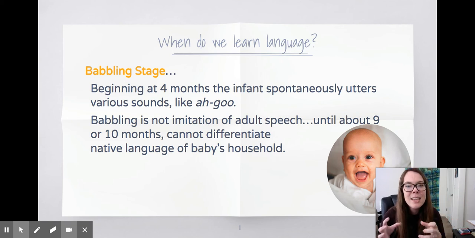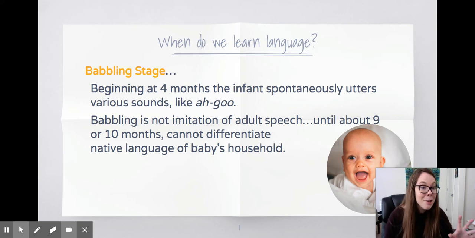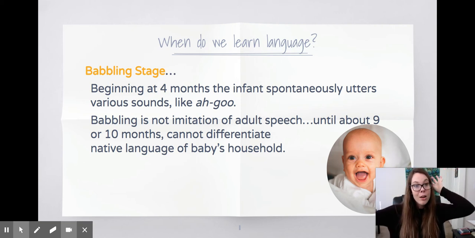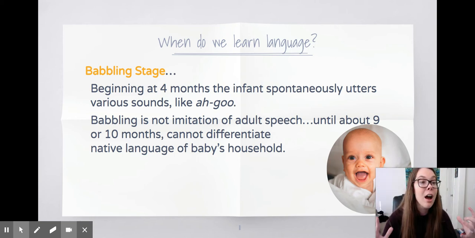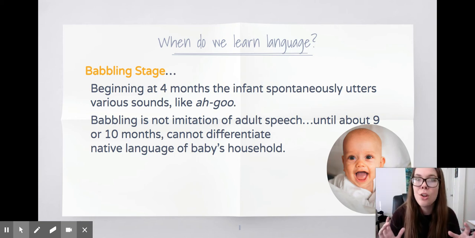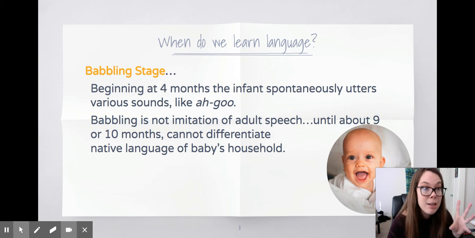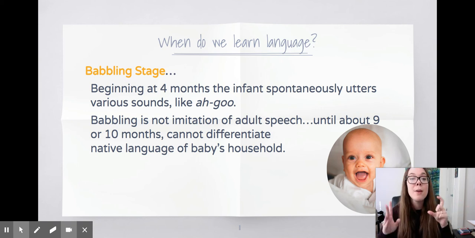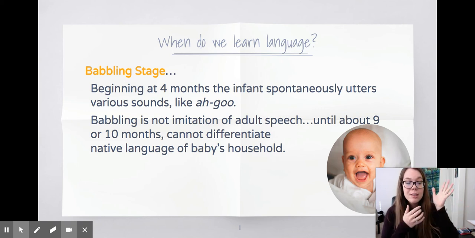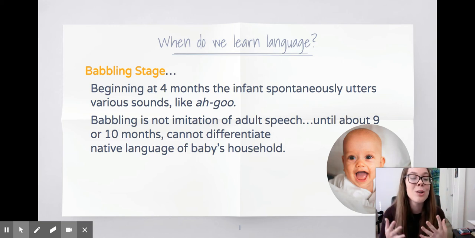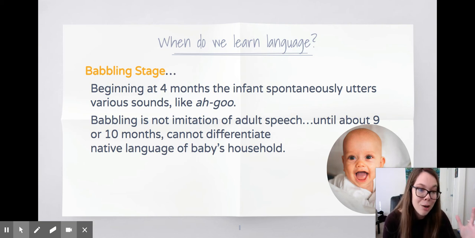But usually babies around 9 or 10 months, it's called pruning. It's when they start to take away all the neural pathways that they're not using in their house. So say that the baby is hearing a bunch of languages, but in the house, they only speak English and Spanish. The baby's going to start to take away all the other sounds that aren't being used, and they're going to focus on what's being used in the house, right? And that's where they're going to start to babble actual words, or attempt to, around 9 or 10 months.